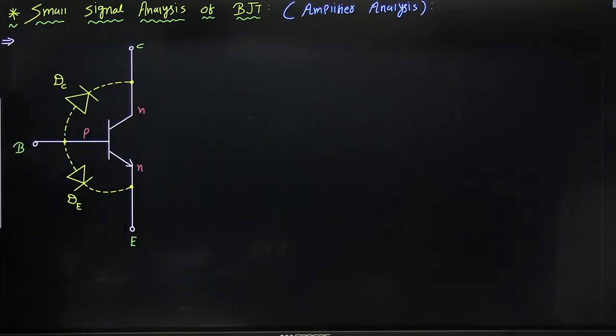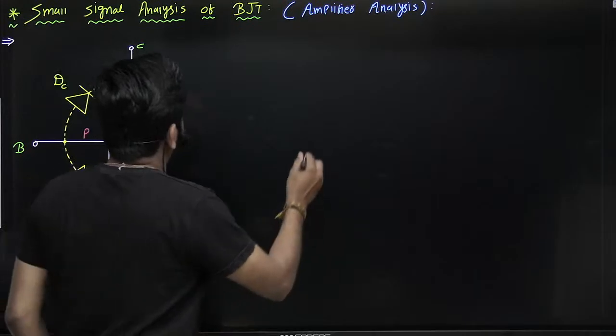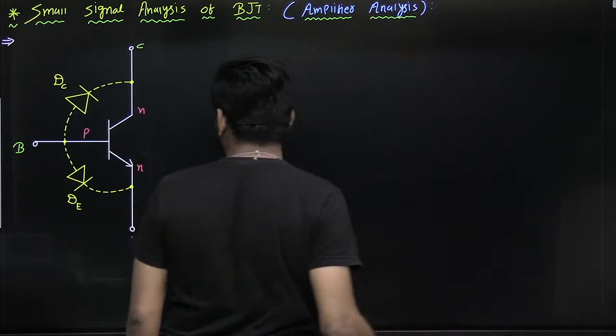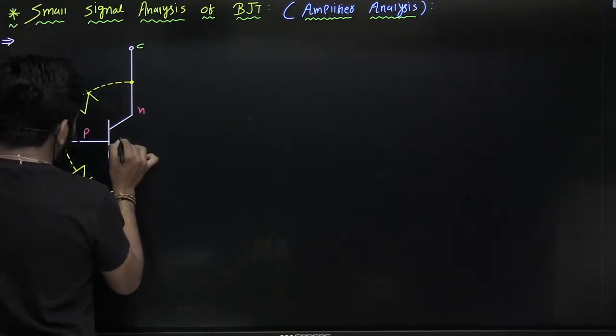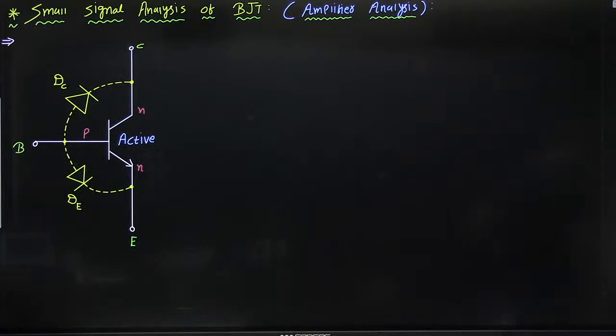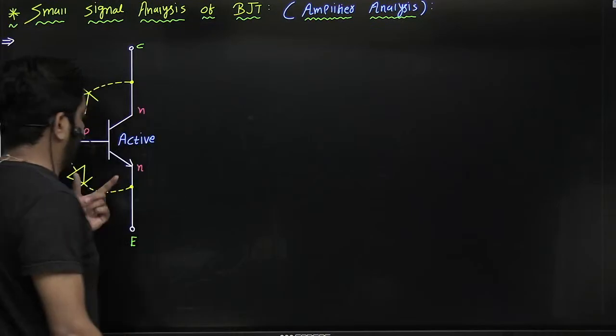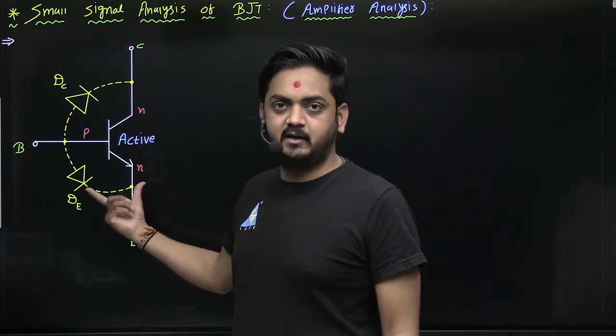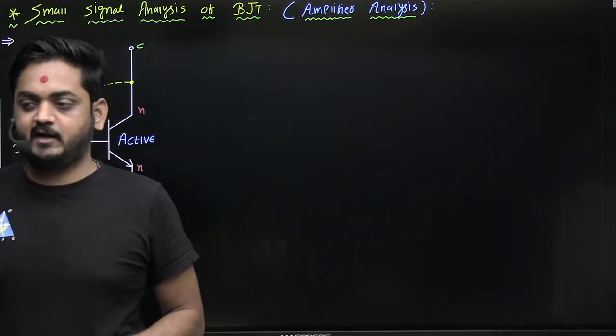Remember this thing. It should operate in the what? Active region. For the BJT to act as an amplifier, it should operate in the active region only, guys. So we are considering here the active region.